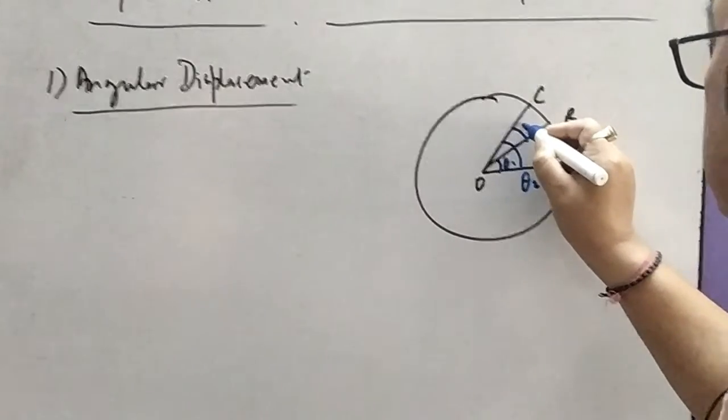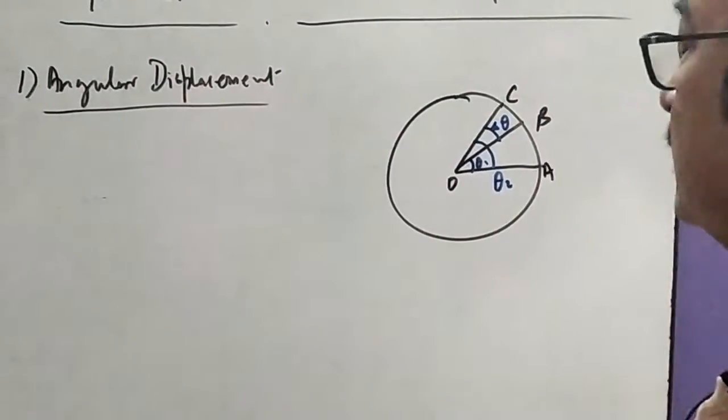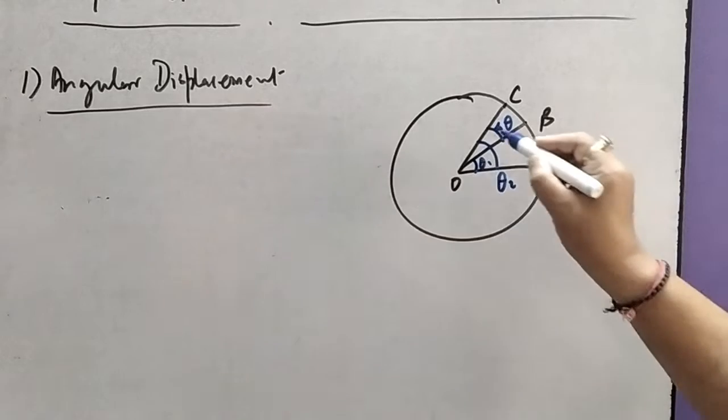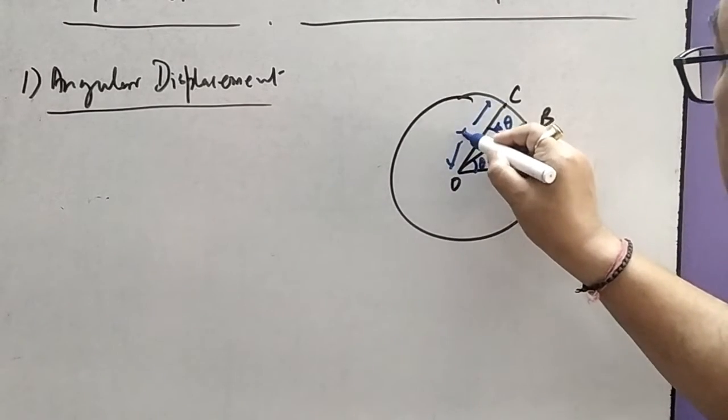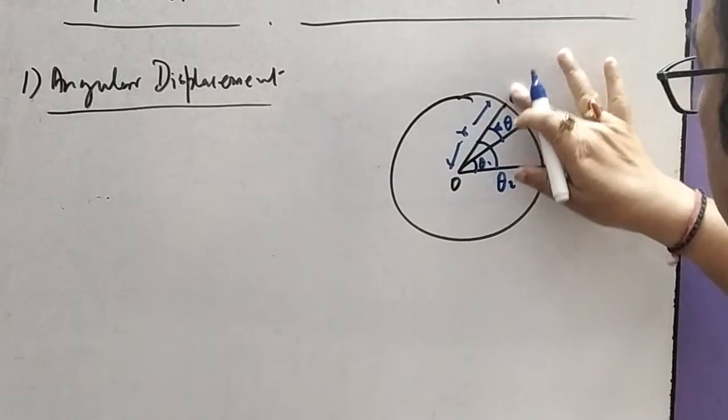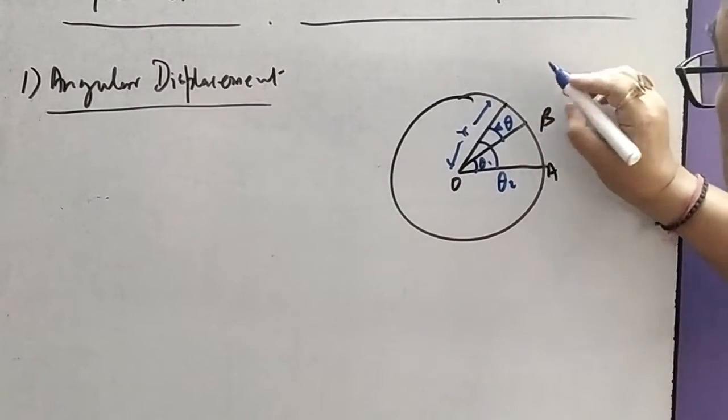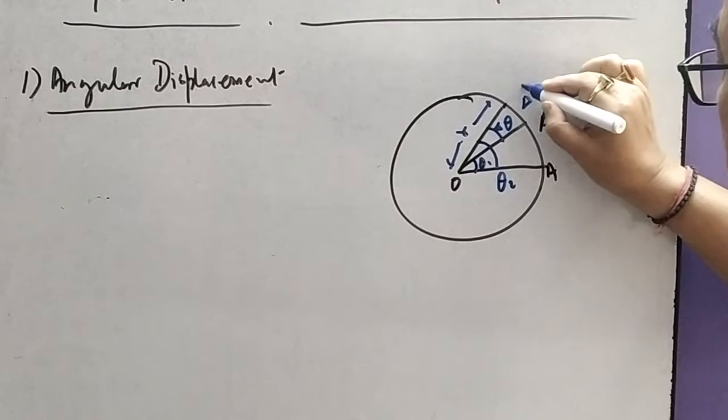Then this movement is delta theta. This is your R, and this is your delta S.